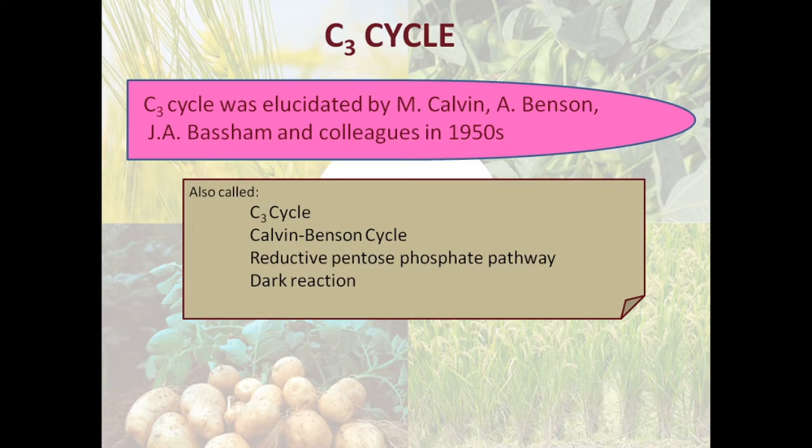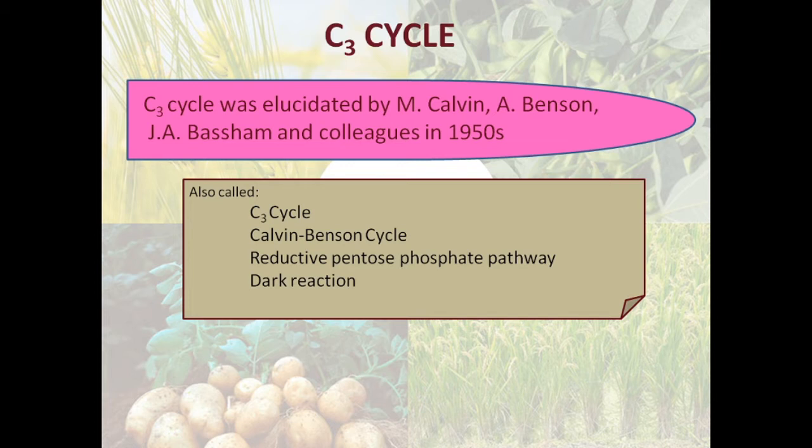The C3 cycle was elucidated by M. Calvin and A. Benson, and later various other scientists also studied it in detail. This was done in 1950. It is also known as the Calvin-Benson cycle after the scientists who discovered it. So the C3 cycle can also be known as the Calvin-Benson cycle, or the reductive pentose phosphate pathway. All these are names of a type of dark reaction.